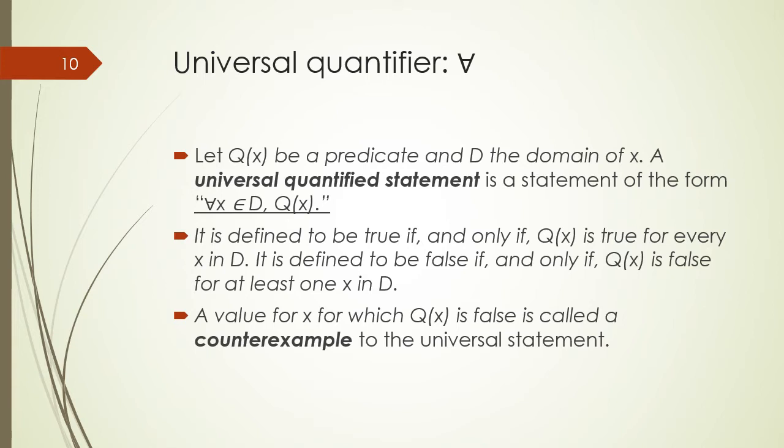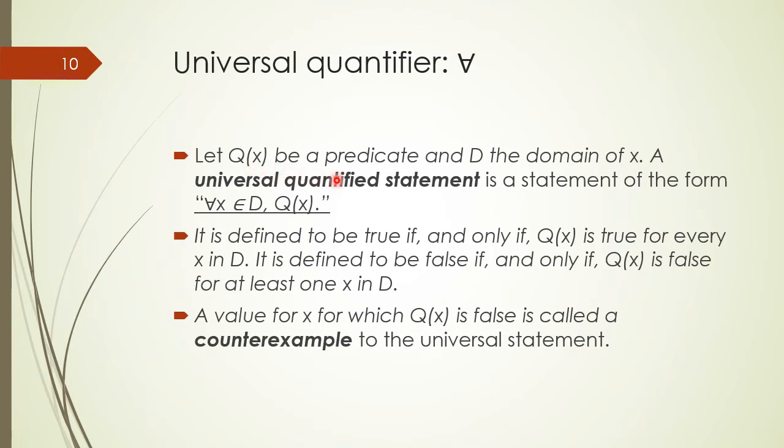The first type of quantification is known as the universal quantifier, which is represented by the symbol given here. The universal quantifier basically quantifies all the values of the domain, and if all the values of the domain make the predicate true, then the statement with the universal quantifier would be true.